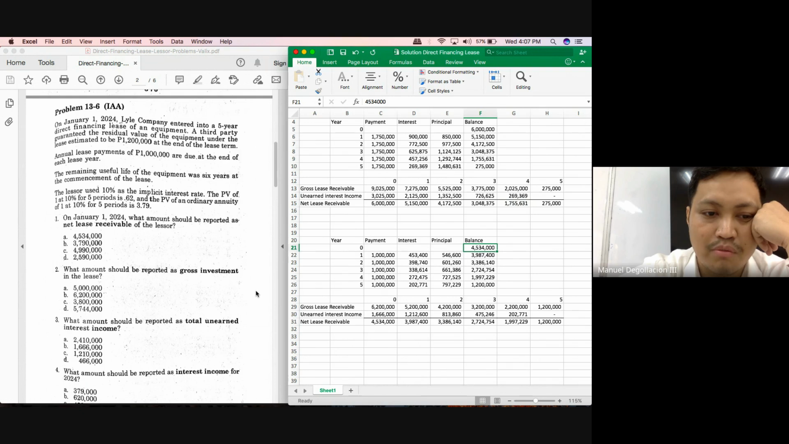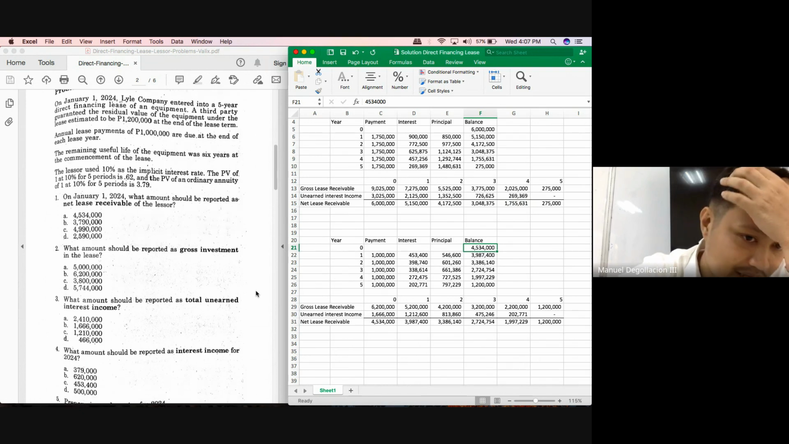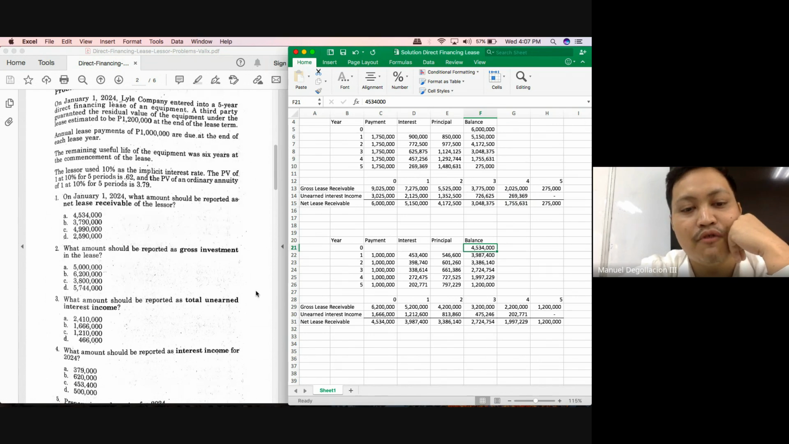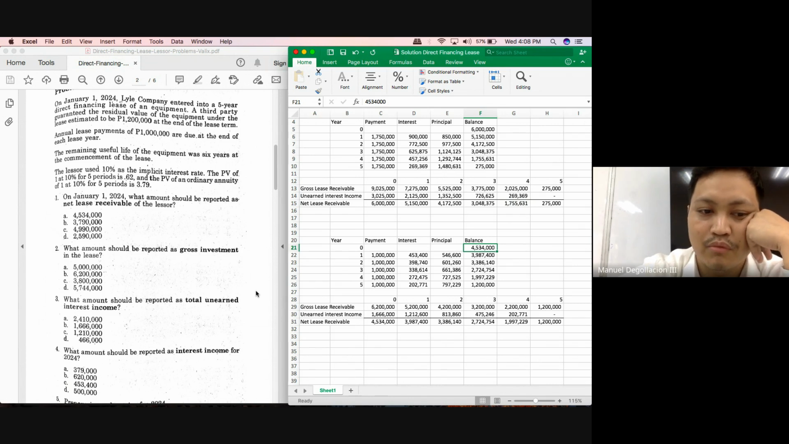Okay, and what's question number 4? What is the interest income, and what would be the basis of our interest income? The initial net lease receivable multiplied by the implicit interest rate of 10%. So 4,534,000 multiplied by 10%, obviously your interest income for the first year would be 453,400. But again, what would be other possible questions that can be asked here? How much would be the net lease receivable on December 31, 2024? Which one do you prefer to use?